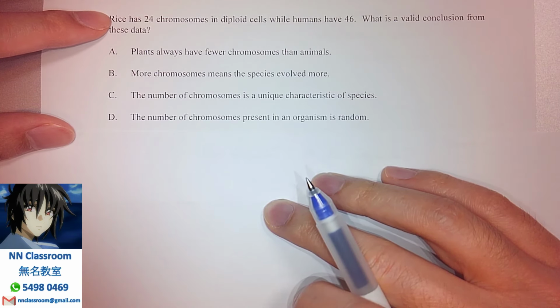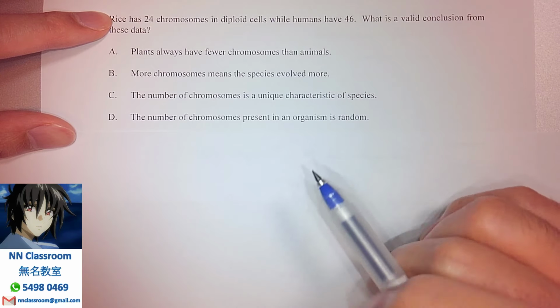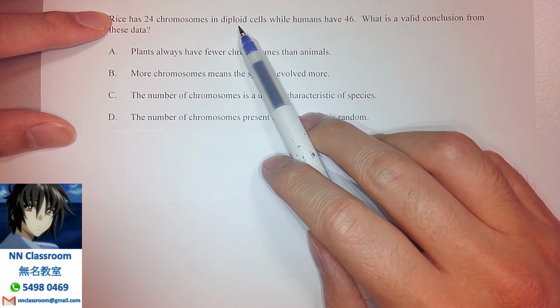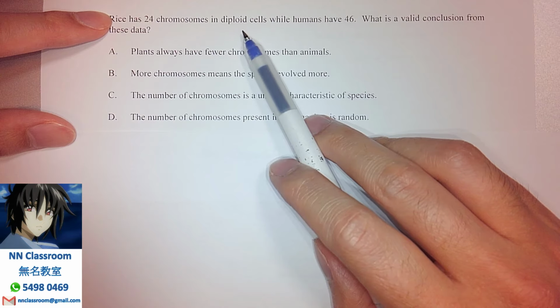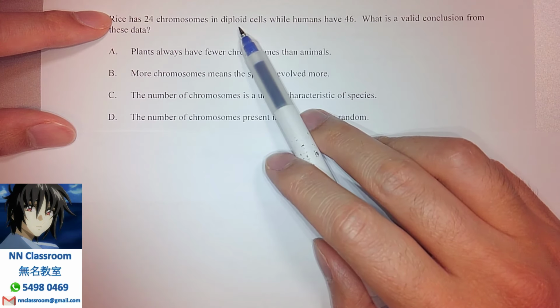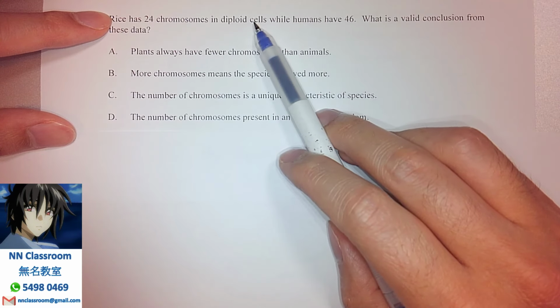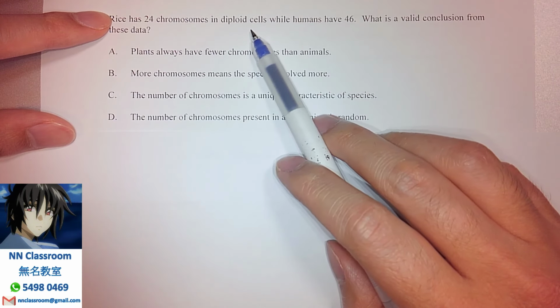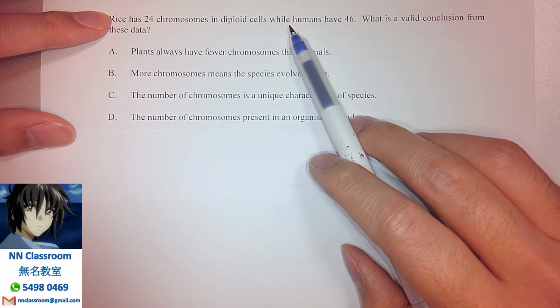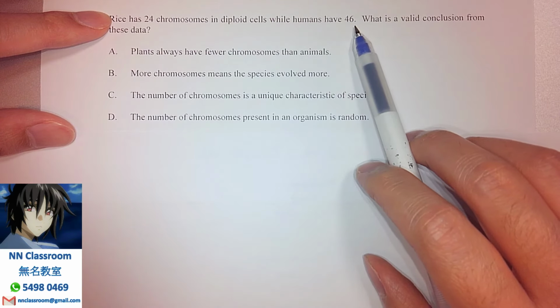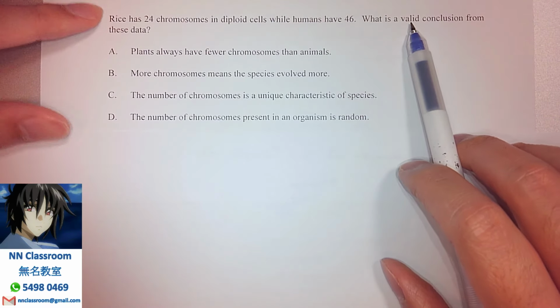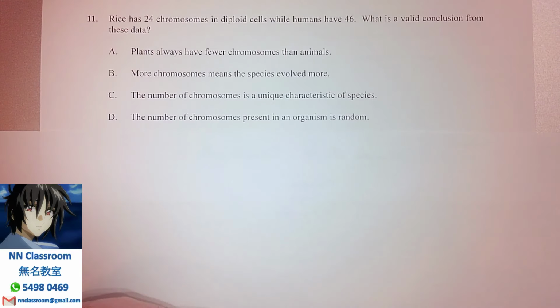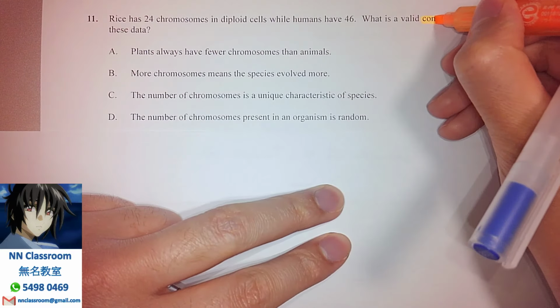Rice has 24 chromosomes in a diploid cell. First of all, a diploid cell means a cell with an intact set or full set of genetic materials, also denoted using a symbol called 2n. Yeah, but here it's not asking for such a concept. Let's see continuously. While humans have 46, this is all we know. What is a valid conclusion? A typical question asking for deduction based on a statement.